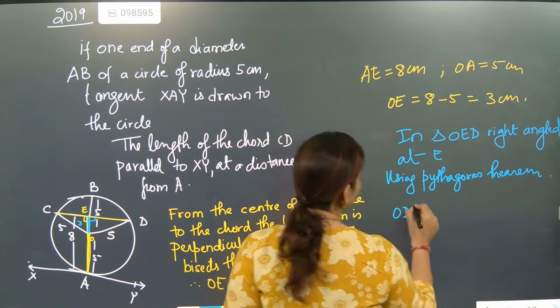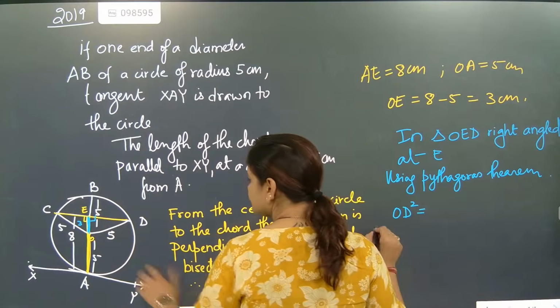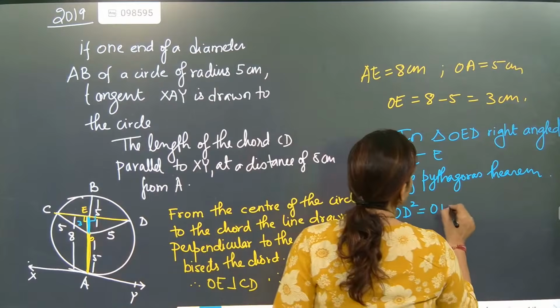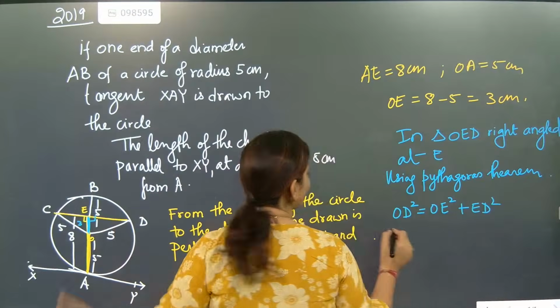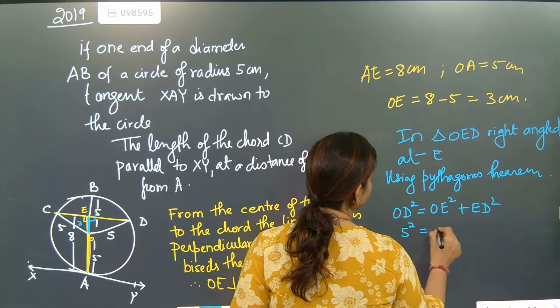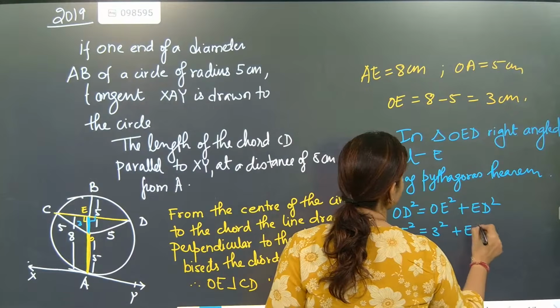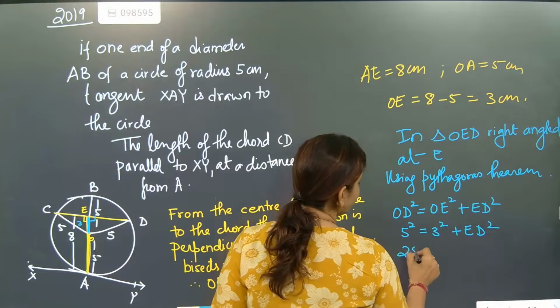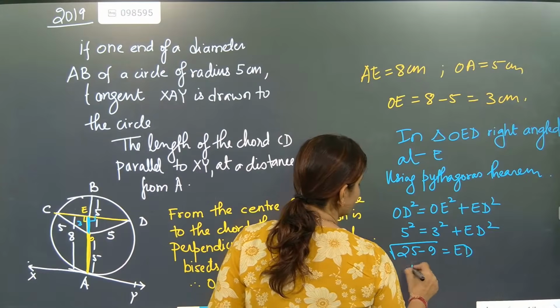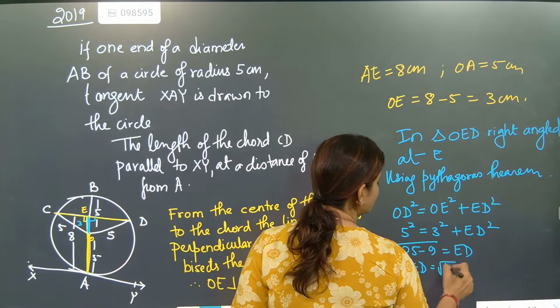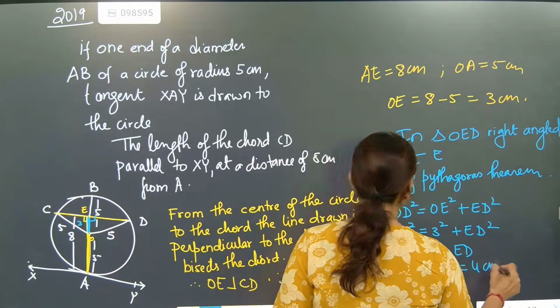OD is 5. OD square is equal to OE square plus ED square. So 5 square is equal to 3 square plus ED square. So 25 minus 9, root under, is equal to ED. So ED is coming as root under 16, which is 4 centimeter.